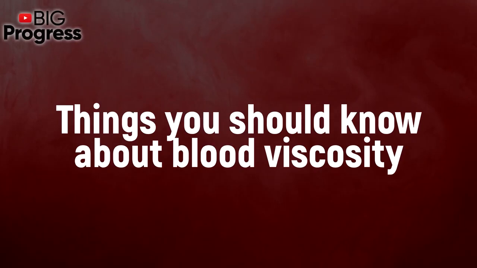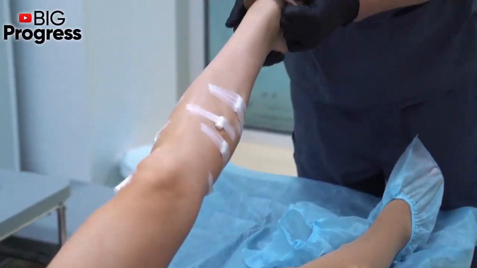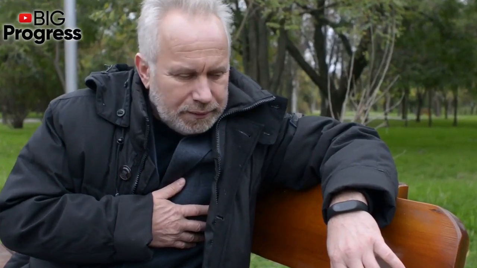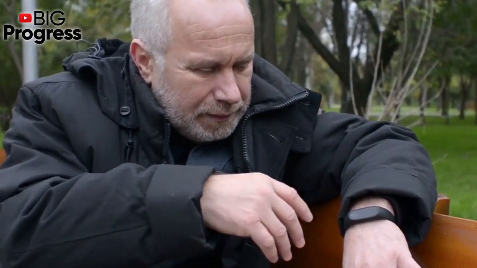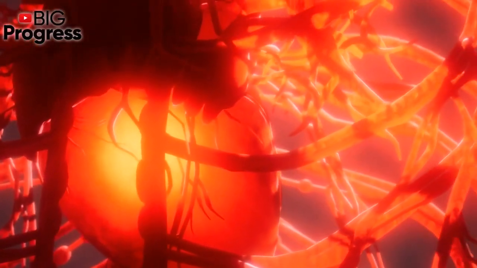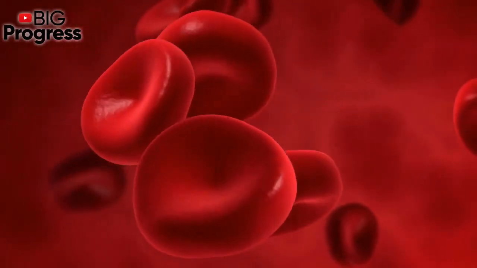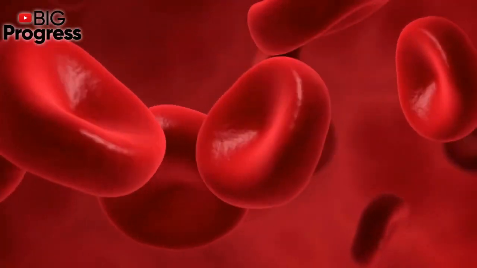Things you should know about blood viscosity. An interesting theory proposes that watering down your blood can prevent heart disease. The old adage, blood is thicker than water, makes sense for family ties. For the heart and circulatory system, though, a thinner, more watery blood might be better. Some tantalizing threads of evidence suggest that people with thicker or more viscous blood have higher chances of developing heart disease or having a heart attack or stroke.